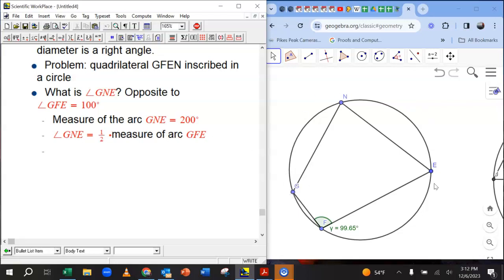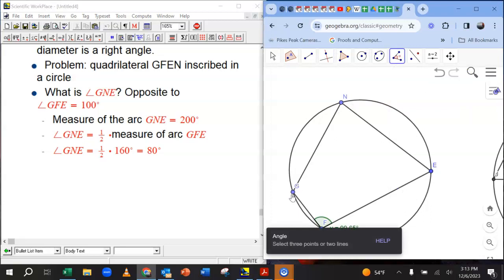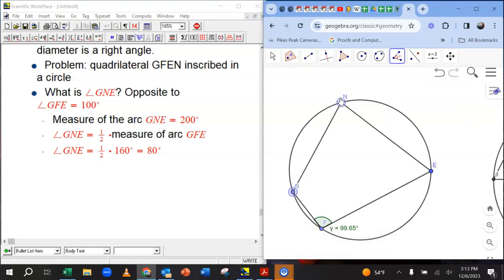If this arc over here is 200 degrees out of the circle, I know what's left over. The whole circle is 360 degrees, and so the measure of that arc is 160 degrees. That's 80 degrees. And we got it. This angle is 80 degrees. Let's test it and see if that works. Yeah, 80 degrees.